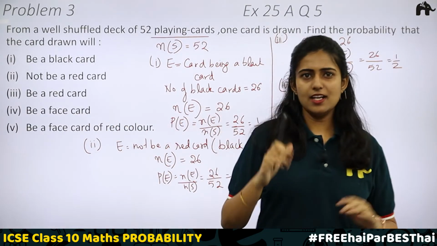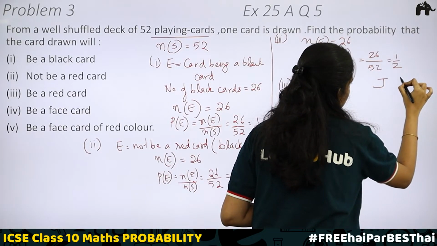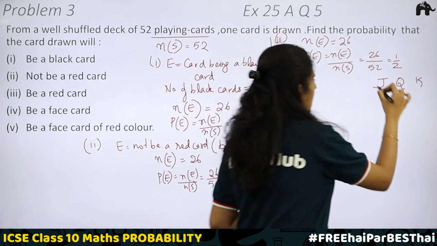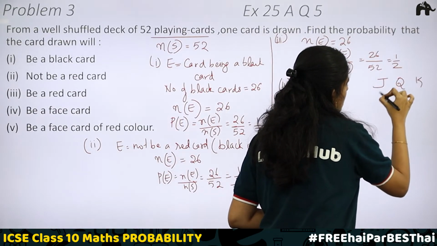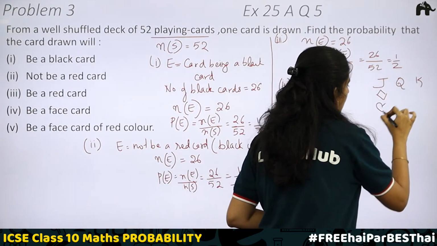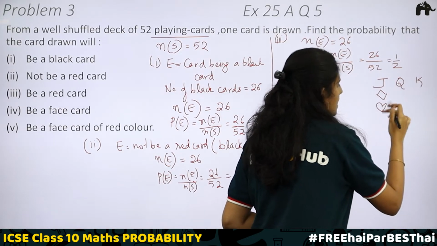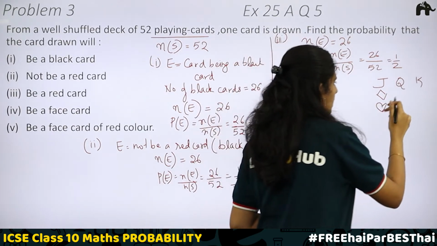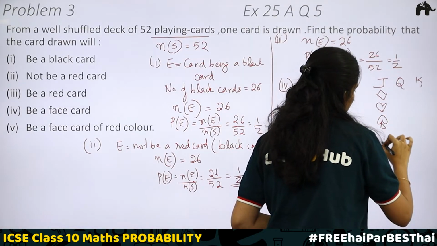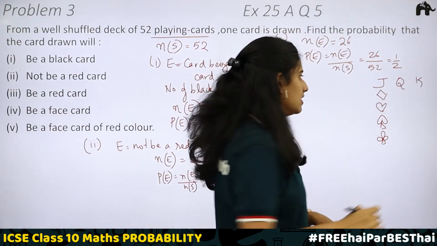What is a face card? When you check the cards, you will be having jack, queen and king cards. So jack cards, there will be diamond, heart, then clubs and spades, right? Okay. So in all these shapes, you will be having jack.